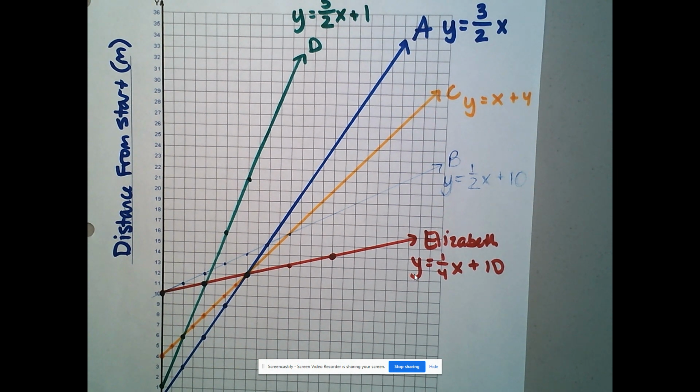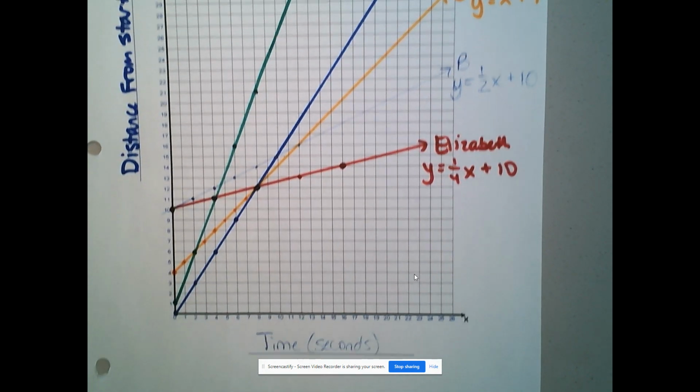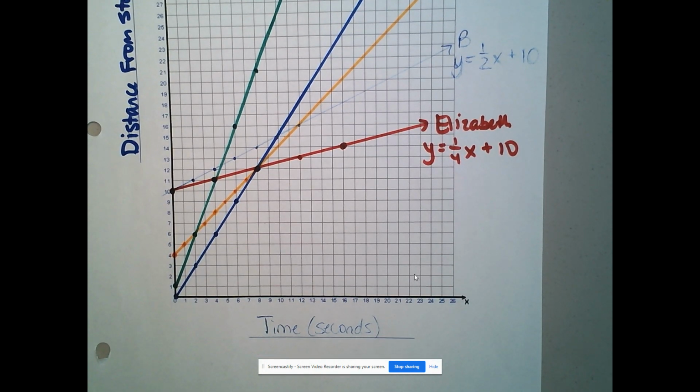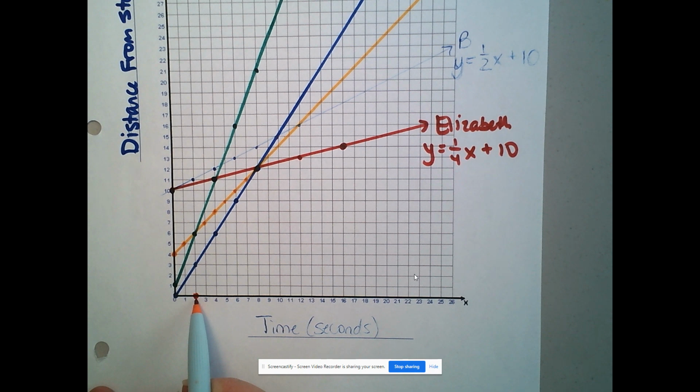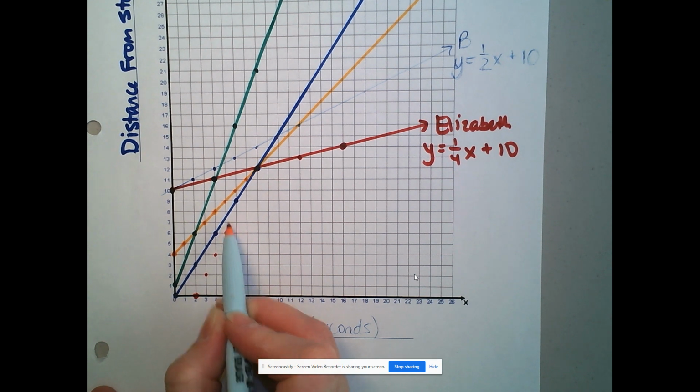And last but not least is Leslie. And Leslie rides 2 meters per second and starts 2 seconds after the race starts. So she actually has gone 0 meters 2 seconds into the race. So she's here at 2 seconds and has covered 0 meters. And then she's going to go 2 meters per second. So you're going to go up 2 over 1, up 2 over 1, up 2 over 1, and keep up that pace.